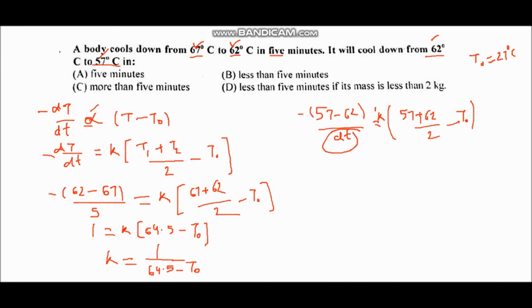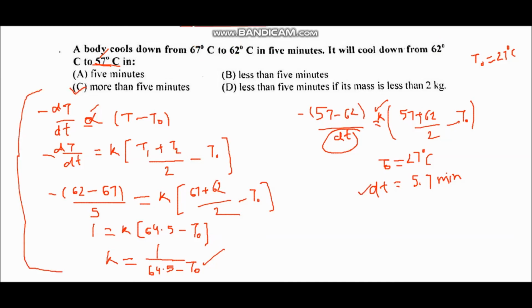What we will do, we will substitute the value of K from this expression, and we will consider T naught, that is the temperature of the surrounding, equal to 27 degrees Celsius, and when we solve this we will get the value of dt approximately equal to 5.7 minutes, meaning the time taken in cooling from 62 to 57 degrees Celsius is greater than 5 minutes. So option C is correct.